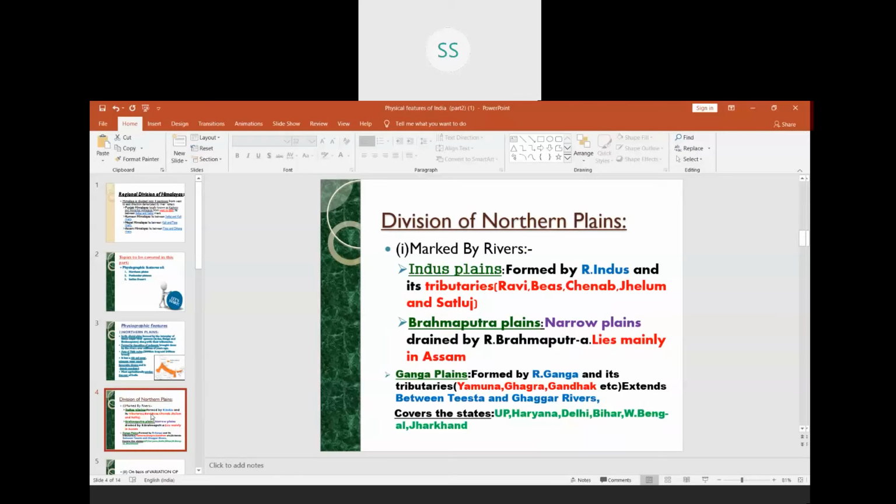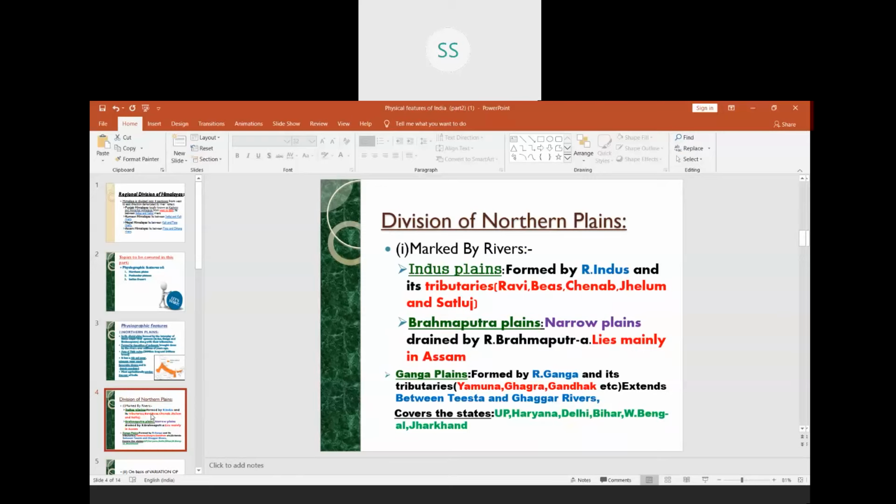And not only this, we have a small term here which you can see even in your book. There is a term called Doab, D-O-A-B. Children, do means two. You know that it is a Hindi term. So do means two, ab means water. So this section of Punjab plain is dominated by Doabs.